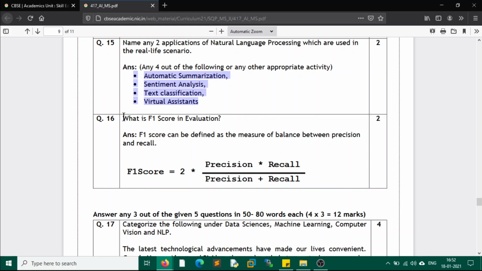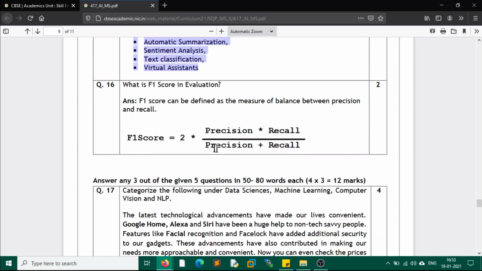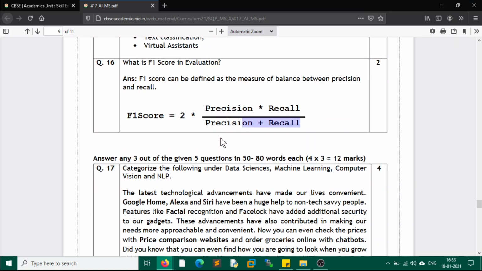Right. So now we have question number 16, which says what is the F1 score of evaluation. F1 score can be defined as the measure of balance between precision and recall, right? And here we have the formula: 2 multiplied by precision into recall divided by precision plus recall, right? So you remember the 2 times of multiplication and addition: 2 times of multiplication divided by addition. In this way we can easily remember this formula.